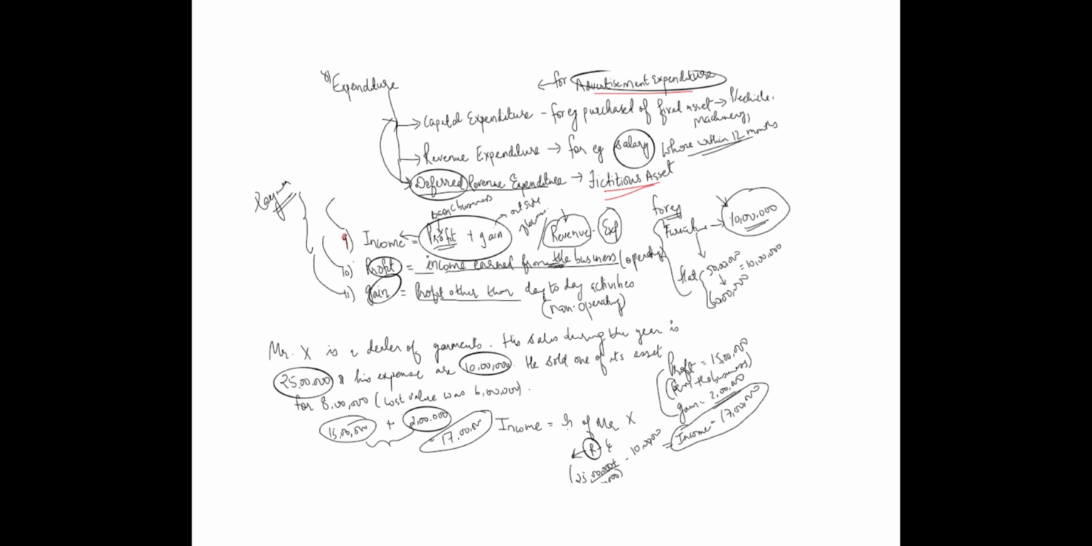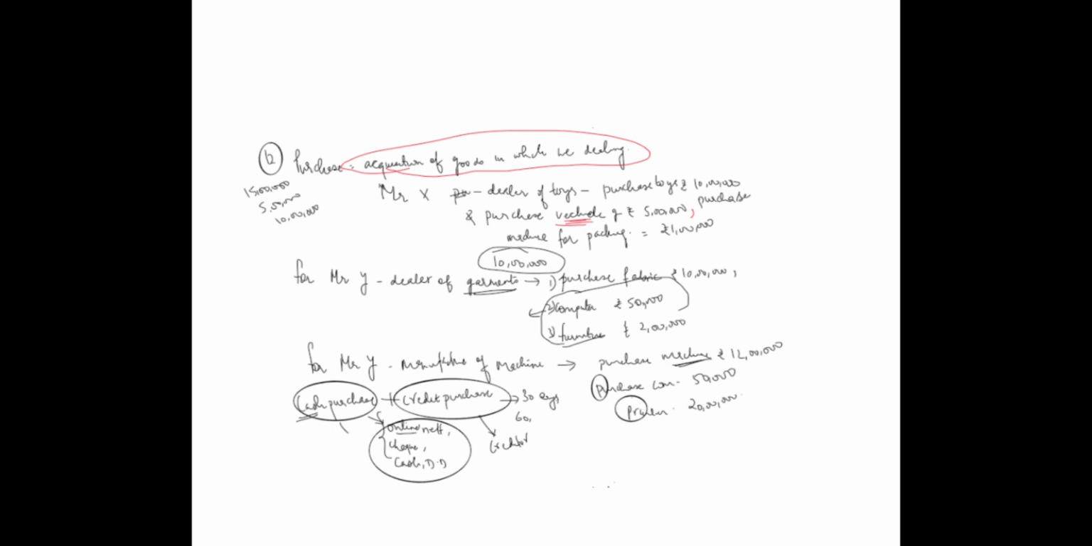And then we have gain. How much is it? He has earned 8 lakh from the asset and the cost value is 6 lakh. So gain is rupees 2 lakh. So the total income of Mr. X is 15 plus 2, that is 17 lakh. Next we have purchase.